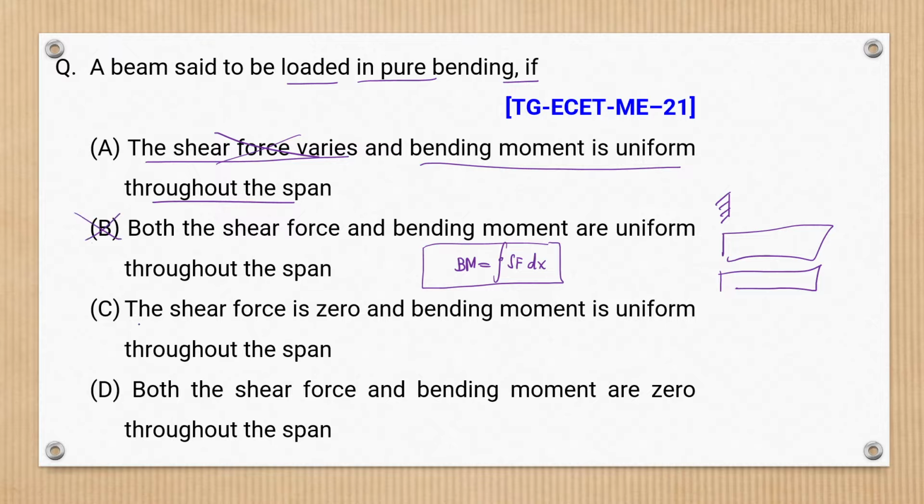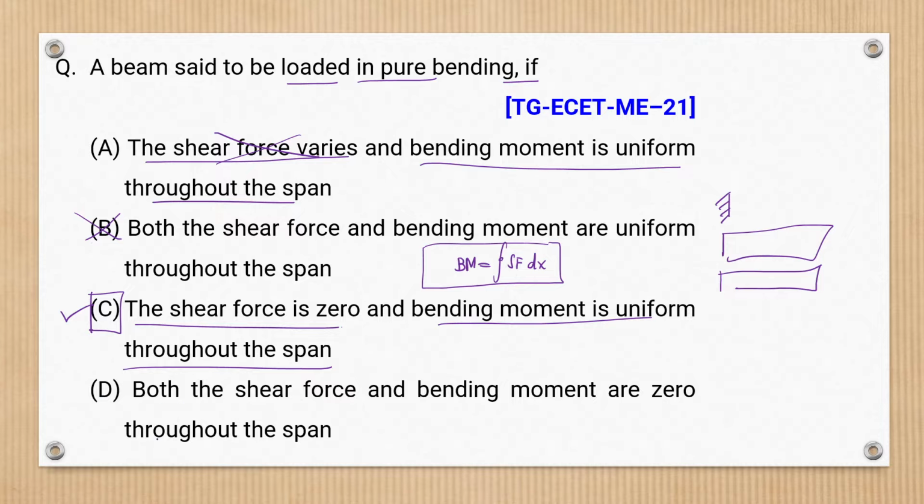Option C says that shear force is zero, bending moment is uniform throughout the span. So this is very much having the same relevance. You could find the same question being repeated in the paper with a different statement. So option C is the answer. You could see the same, similar question was repeated in the ECET 2021. Okay, so twice we are finding this.